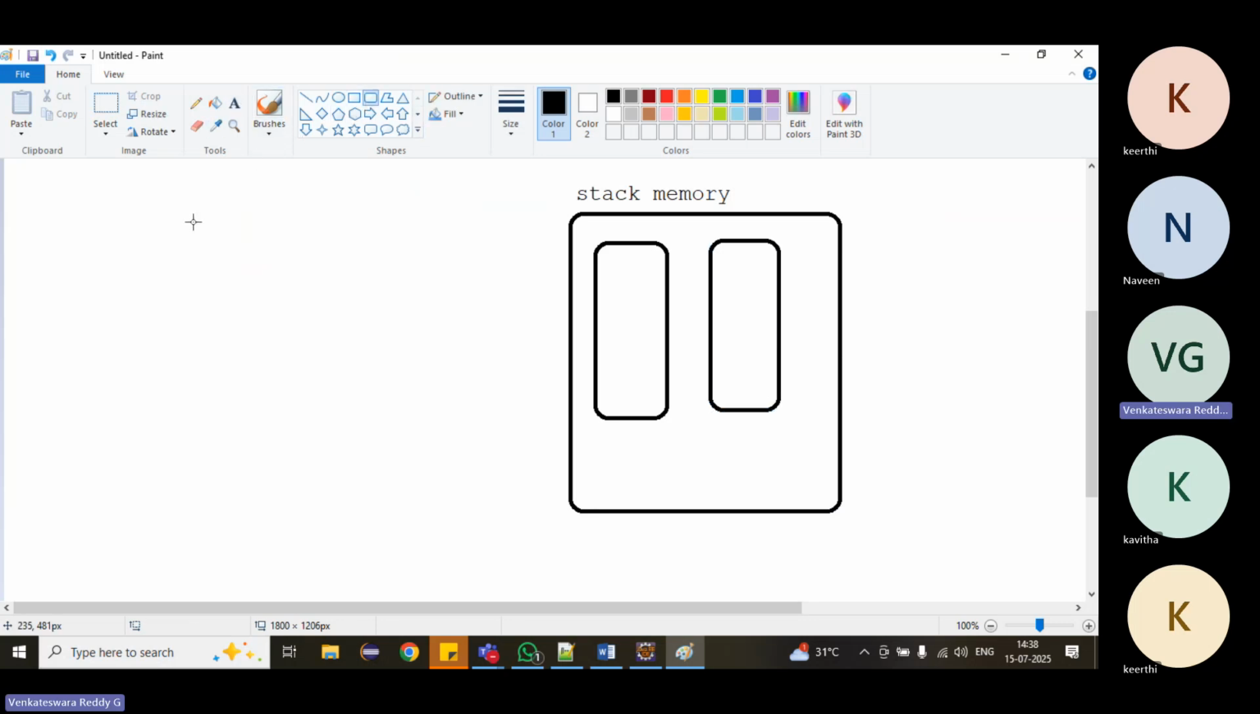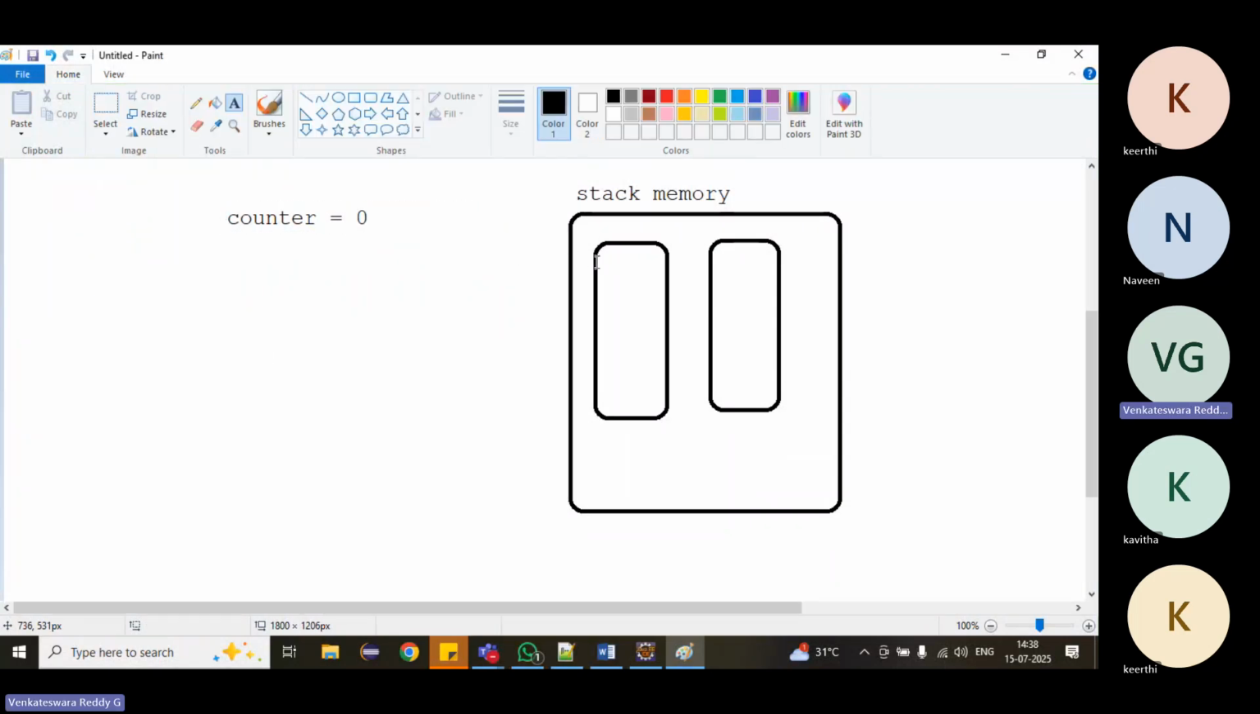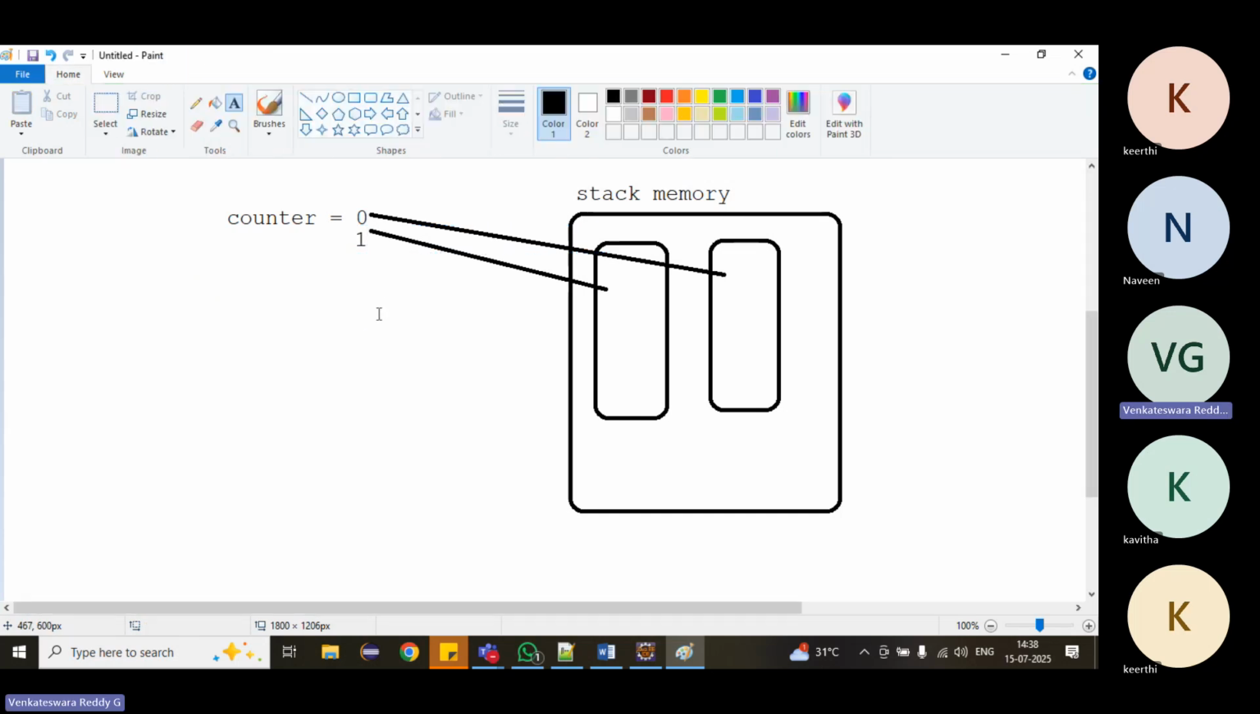Object will be shared. We have a counter actually. Right, counter initially 0. What will happen? Sometimes both threads try to read the value at the same time. Suppose the value is 0. Both will take 0. Then both increment to 1 and keep 1. What happened? Instead of 2, we got 1.